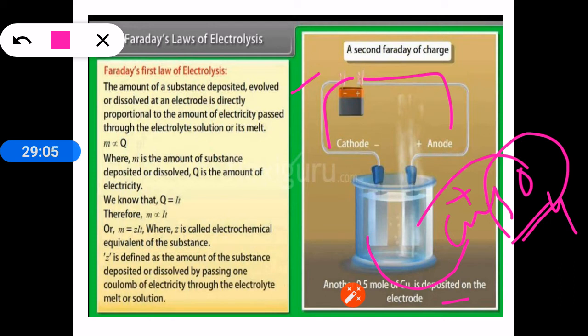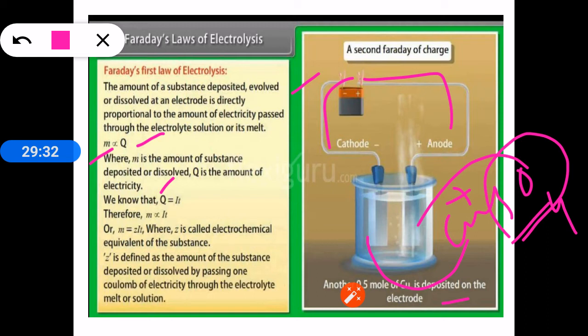So the mass of the substance deposited is directly proportional to the amount of electricity passed through the electrolytic solution. Here Q is the charge, the amount of electricity passed, and M is the mass of the substance deposited. We know that Q, the amount of electricity expressed in coulombs, equals I into t, where I is current and t is time.